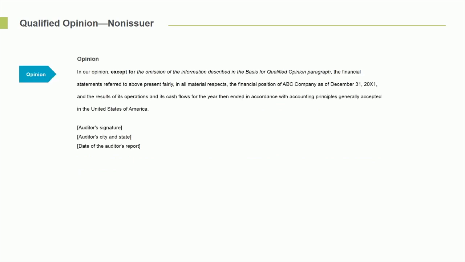We then go to the opinion paragraph. And here, this is modified as well because it says, in our opinion, except for the omission of information described in the basis for the qualified opinion paragraph. Right there, that's the new words. And then everything else, exactly the same.